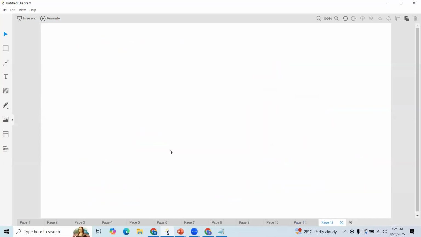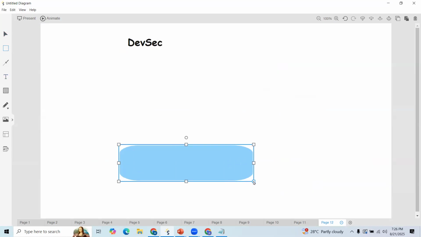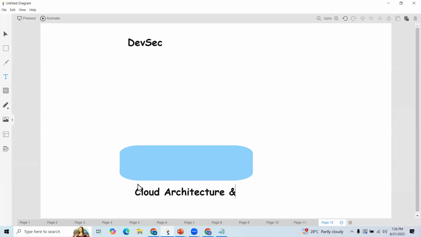Then we'll take questions. So, DevSecOps. Here you can concentrate on two things. One is cloud architecture and administration, which is related to Azure as well as AWS.